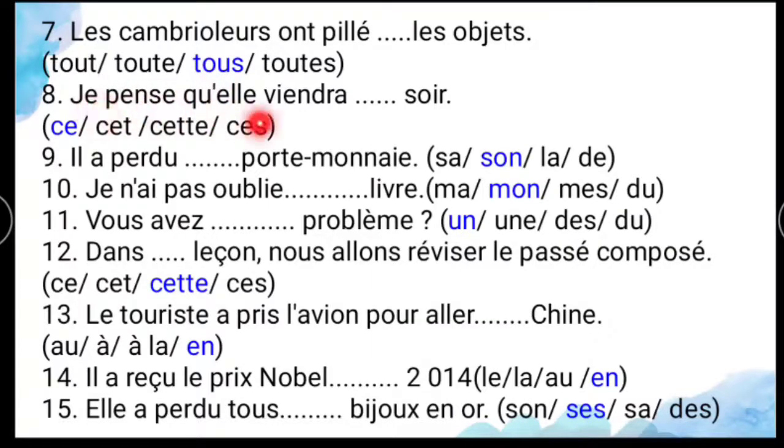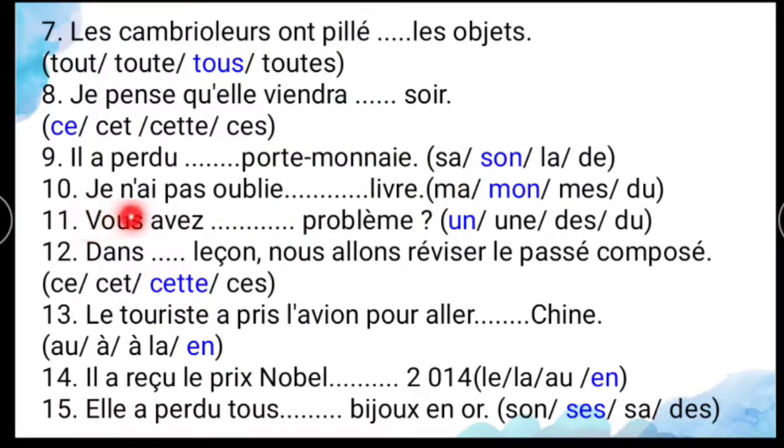And next, "je pense qu'elle viendra dash soir." So here you have to use the demonstrative adjective. So "ce soir," it's a masculine noun only. For the masculine noun you have to use "ce." And ninth one is "il a perdu dash porte-monnaie." So here also you have to use a possessive adjective. See the subject "il." For the subject "il," what is the possessive adjective? "Son." Here porte-monnaie is a masculine noun. For the masculine noun you have to use "son."